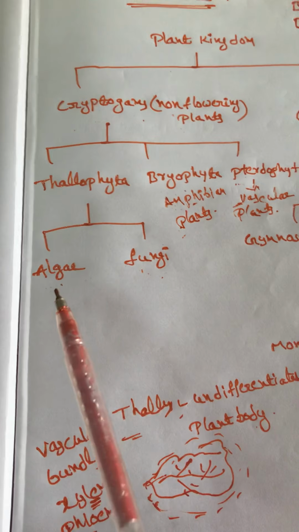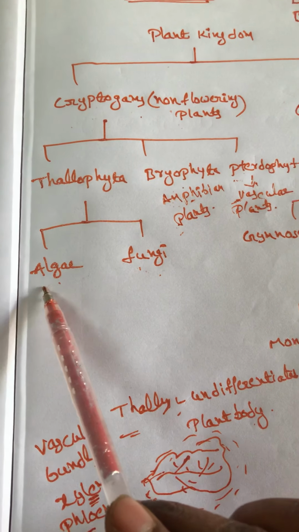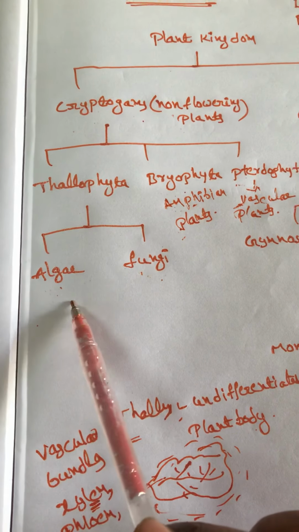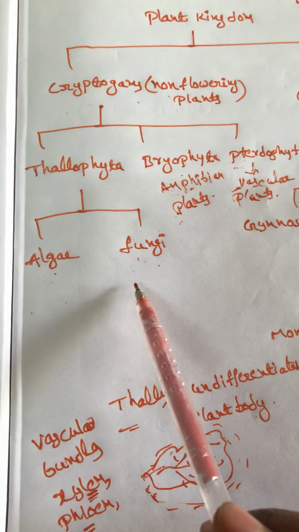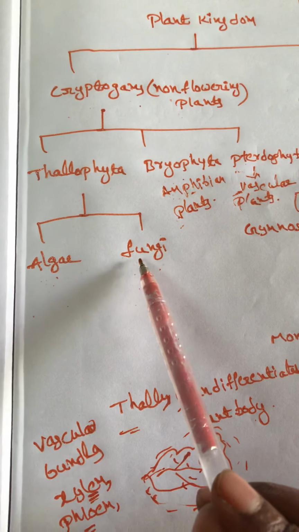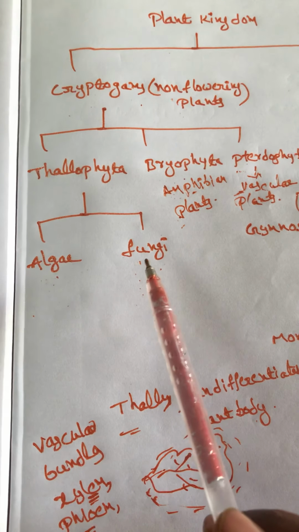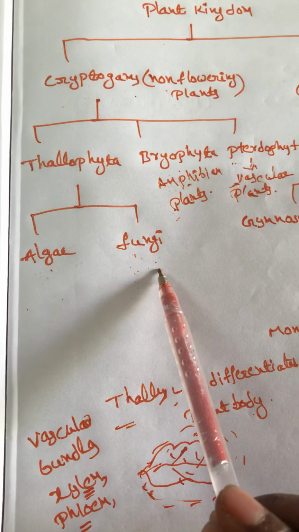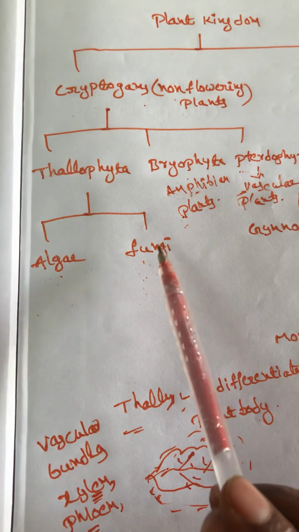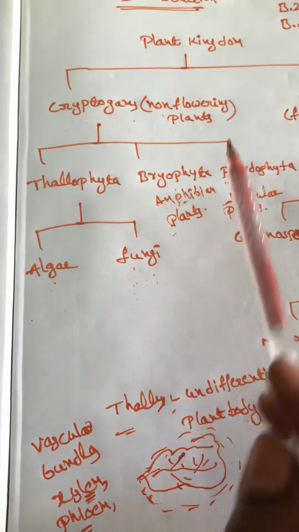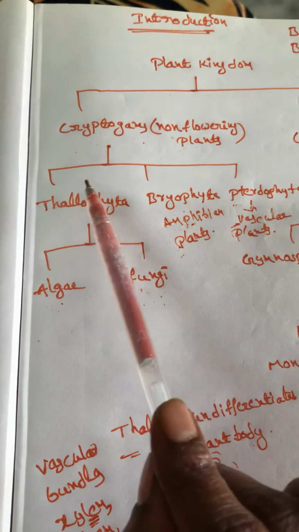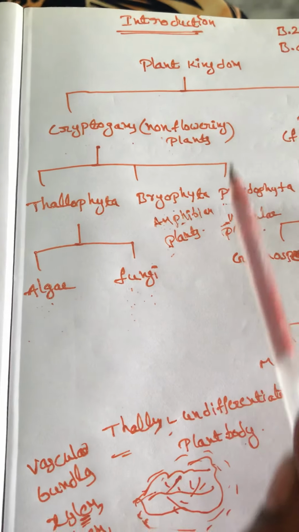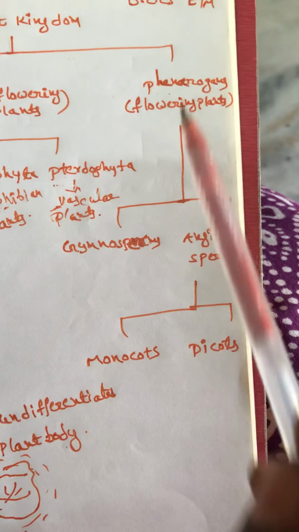Next, in your syllabus, algae have different algal members: chlorophyceae, rhodophyceae and phaeophyceae. Then fungi also have different groups: penicillium, mucor. This different fungi structure, that means morphology, general characters, classification and also reproduction characters, are in your first semester syllabus. This part is totally in the first semester syllabus: thallophytes, bryophytes, pteridophytes, algae and fungi. This is about the second semester.